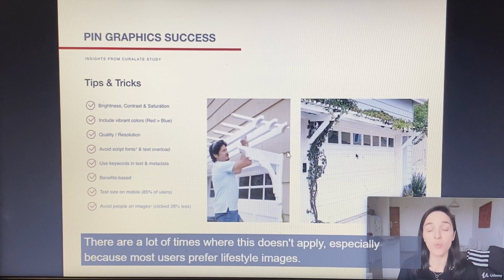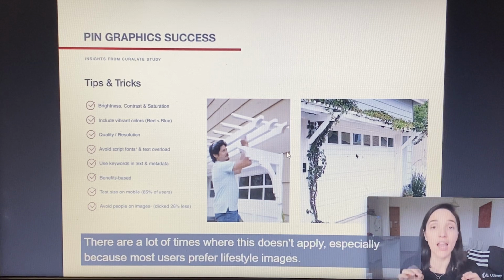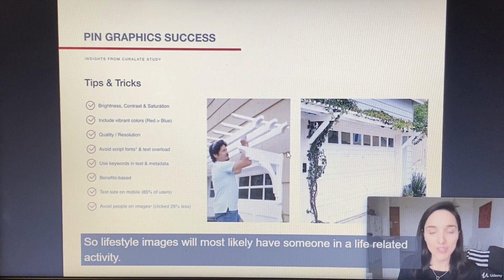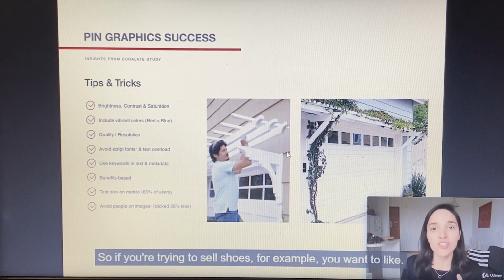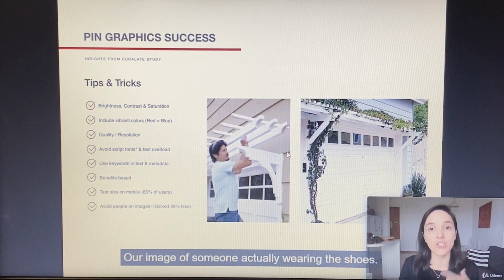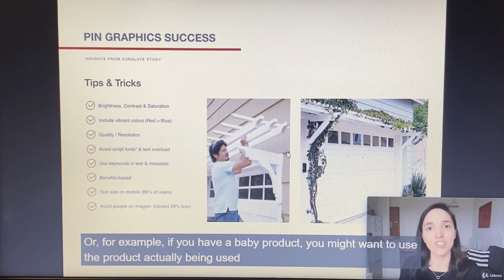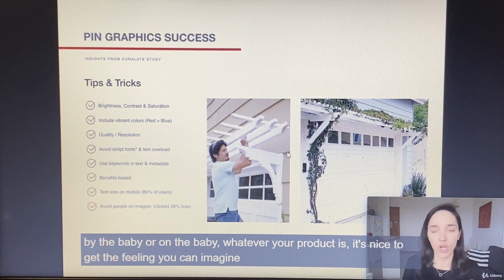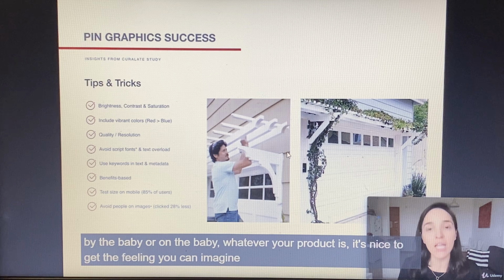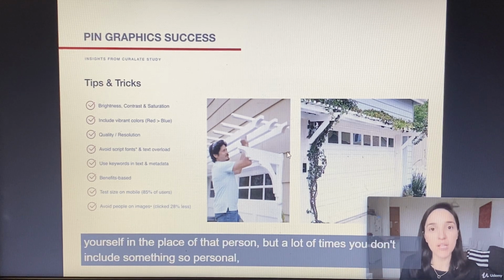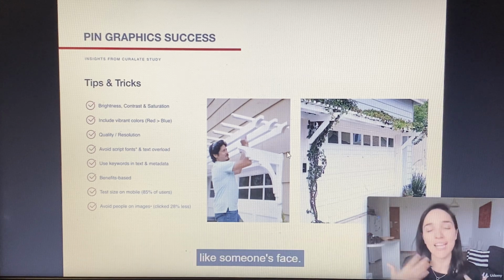There are a lot of times where this doesn't apply, especially because most users prefer lifestyle images. So lifestyle images will most likely have someone in a life-related activity. So if you're trying to sell shoes, for example, you want a lifestyle image of someone actually wearing the shoes. Or for example, if you have a baby product, you might want to use the product actually being used by the baby or on the baby, whatever your product is. But it's nice to get the feeling. You can imagine yourself in the place of that person. But a lot of times you don't include something so personal like someone's face.